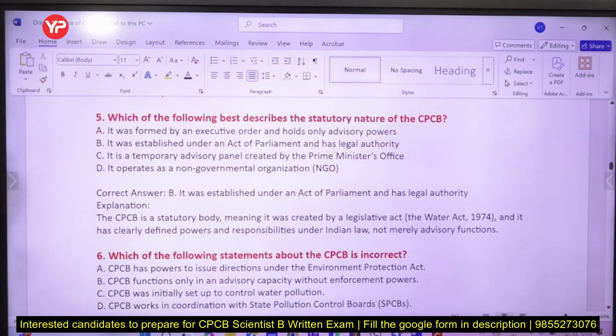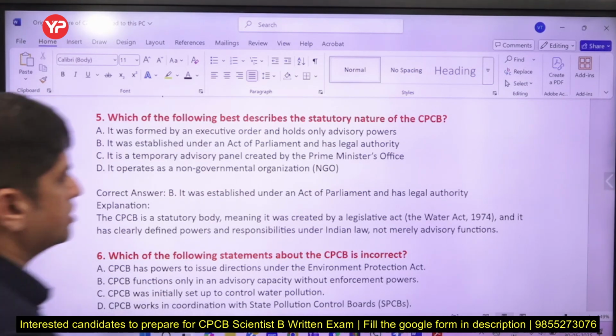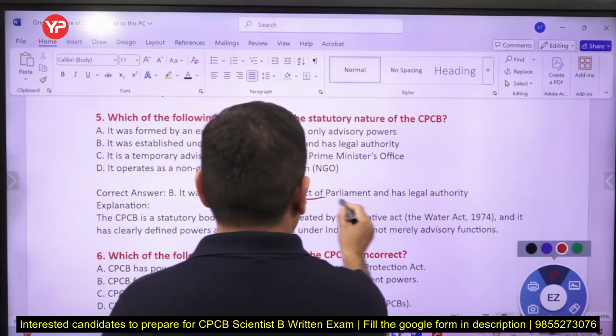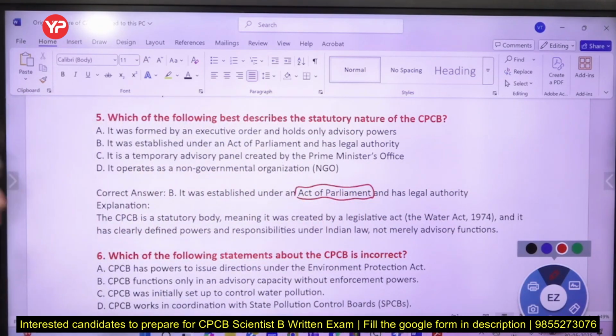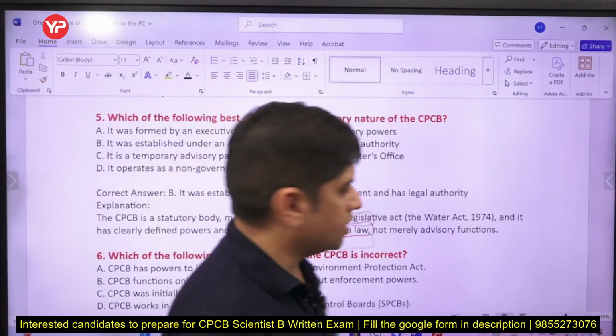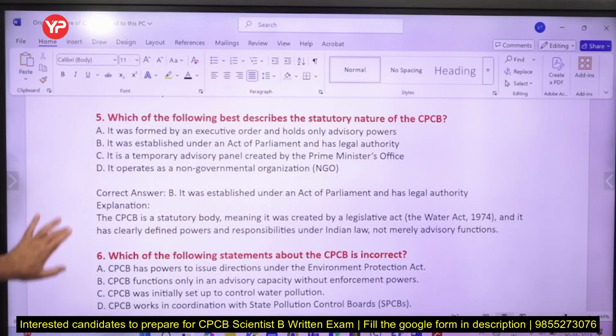So what is the statutory nature of CPCB? Which of the following will describe the statutory nature of CPCB? So it was created by an act of parliament, and it is a legally created organization. When we say Water Act 1974, that Water Act as a law was made by parliament. Statutory means it was created by law, by legislature, by parliament, right, which defines its power and responsibility. And not only does it have an advisory role, but it has powers and responsibilities that are very clearly defined.